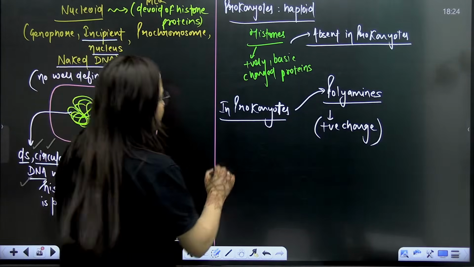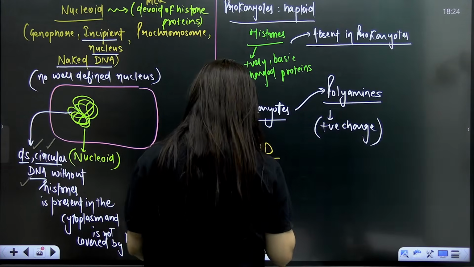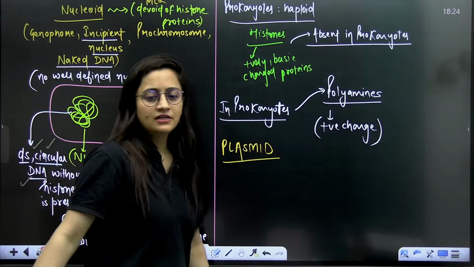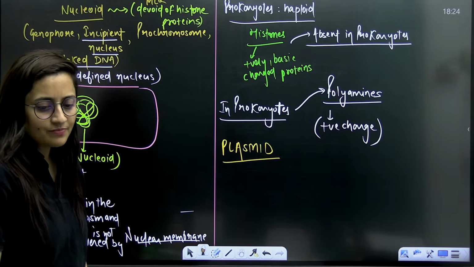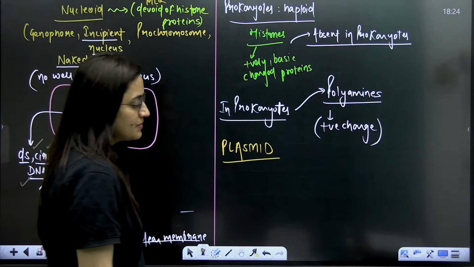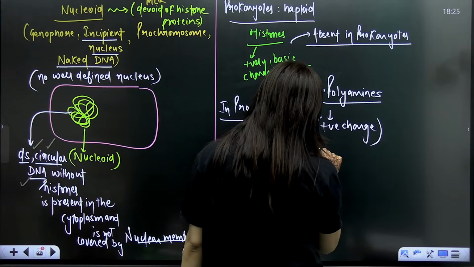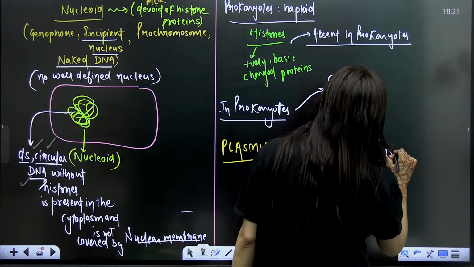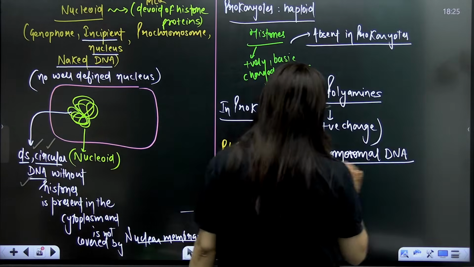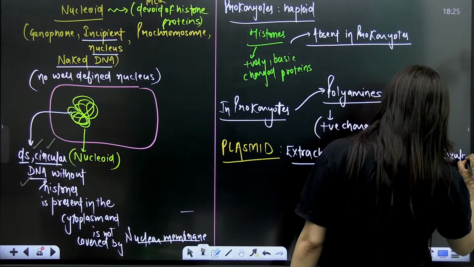So other than this nucleoid, we need to discuss one more thing that is known as plasmid. Do you know what plasmid is? Plasmid is the extra chromosomal DNA. Of course, it is also double stranded, it is also circular, and